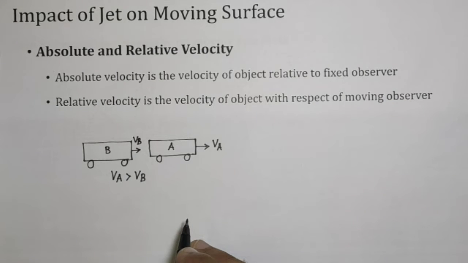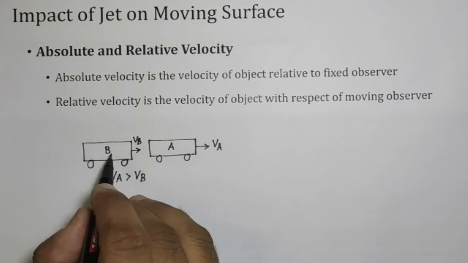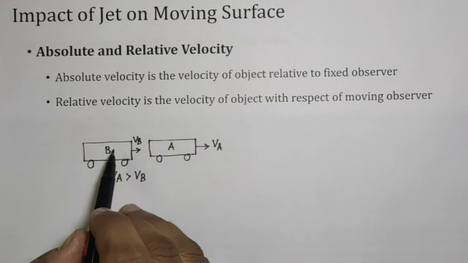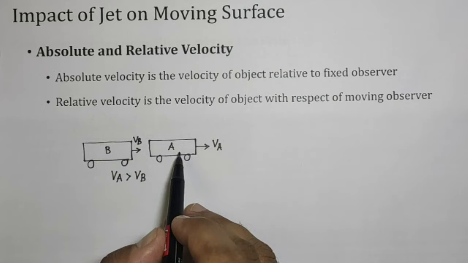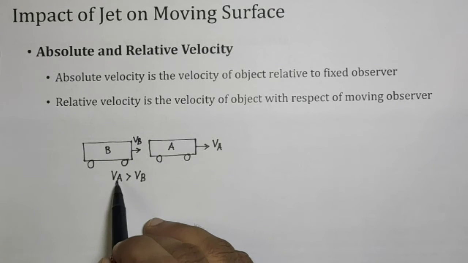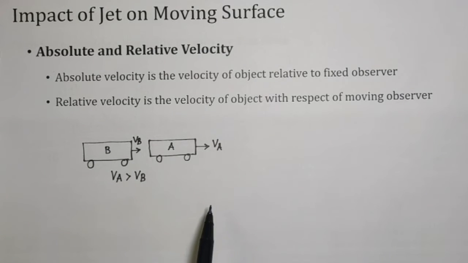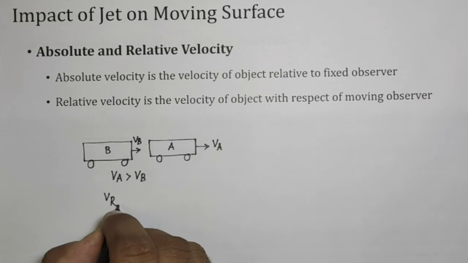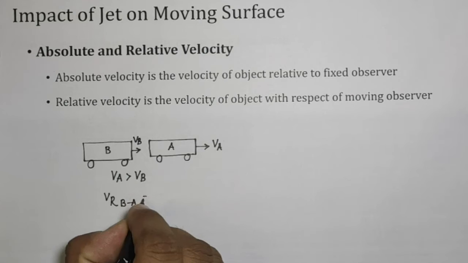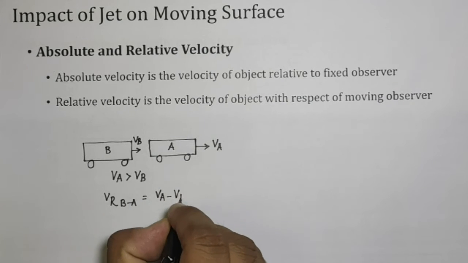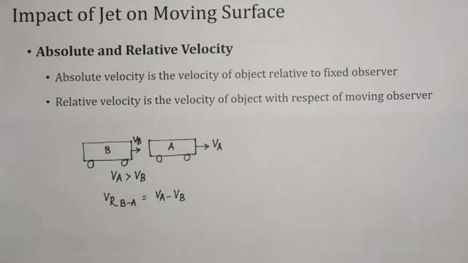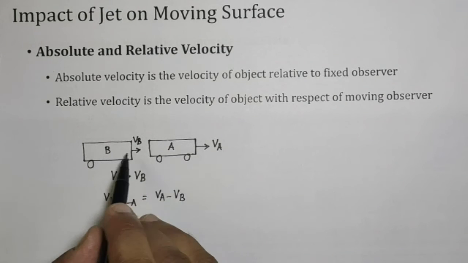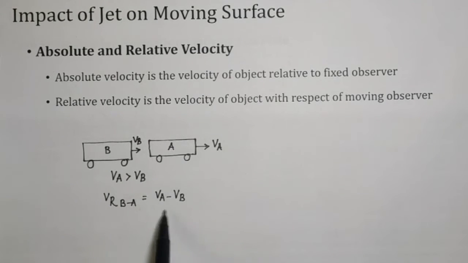The relative velocity of A with respect to B means the observer sitting in bus B observes bus A moving with more velocity than the bus in which he is seated. So the relative velocity VR from B to A is nothing but VA minus VB. This is what we call a relative velocity, when both buses are moving in the same direction.